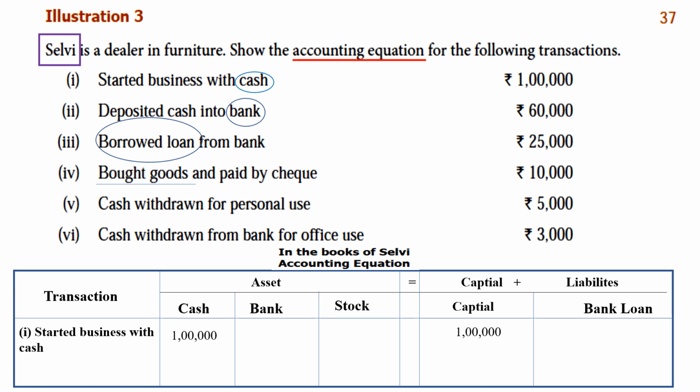So both sides we have recorded it, and we are going to equate it. Bring it down, 1 lakh, 1 lakh. Write it down. Follow me and write. So we have completed the first transaction, started business with cash: cash column 1 lakh, capital column 1 lakh, and we are bringing it down, equating asset is equal to capital plus liability. So shall we move on to the second one?